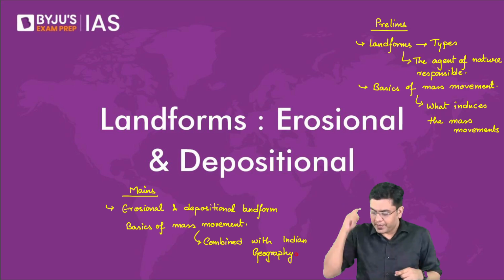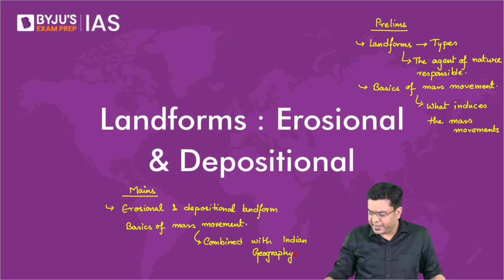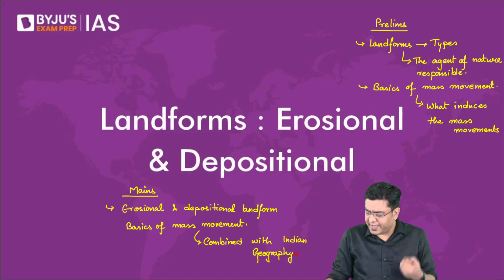So here, in this area also covered desert. Why will we cover desert here? What do you want to cover in the portion of desert? Formation of a desert, is that something you want to cover, or do you want to know more about Thar desert?